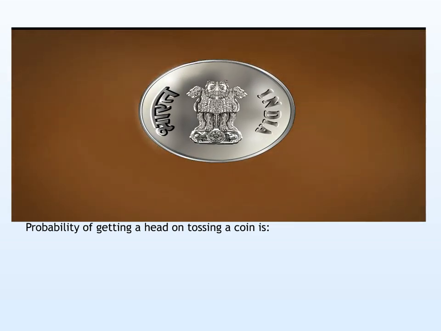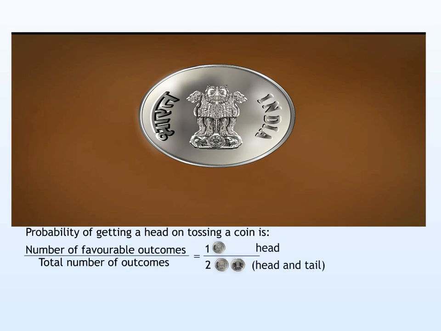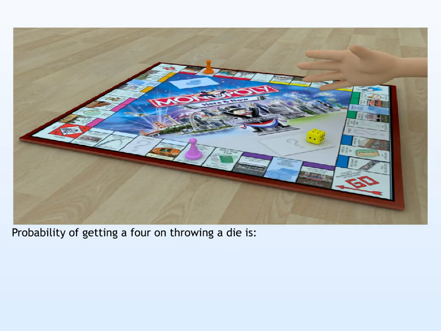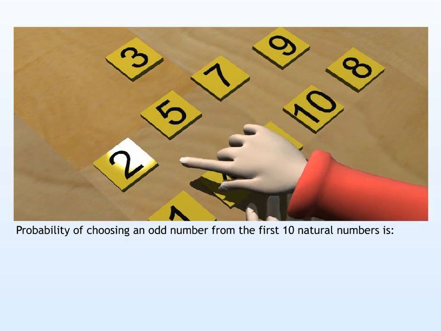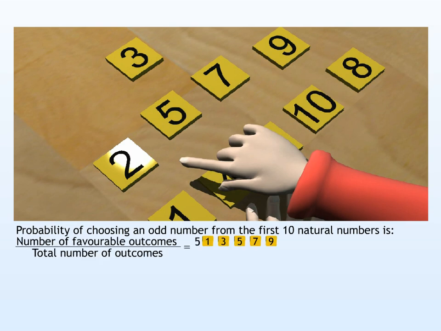Probability of getting a head on tossing a coin is given by the number of favorable outcomes by the total number of outcomes, which is equal to 1 by 2. Probability of getting a 4 on throwing a die is again given by the number of favorable outcomes by the total number of outcomes, which is equal to 1 by 6. The probability of choosing an odd number from the first 10 natural numbers is given by the number of favorable outcomes by the total number of outcomes, equal to 5 by 10, equal to half.